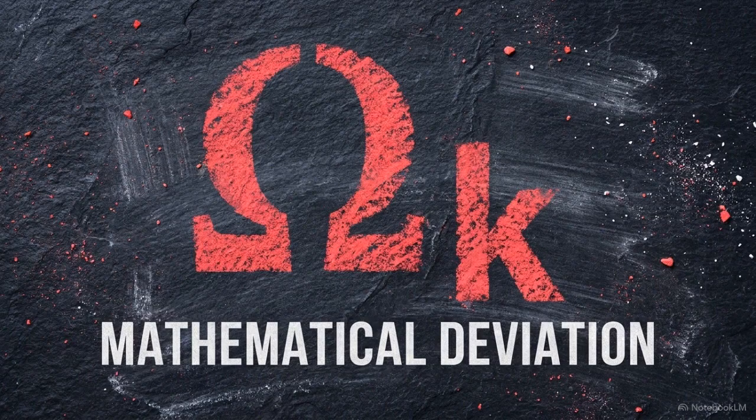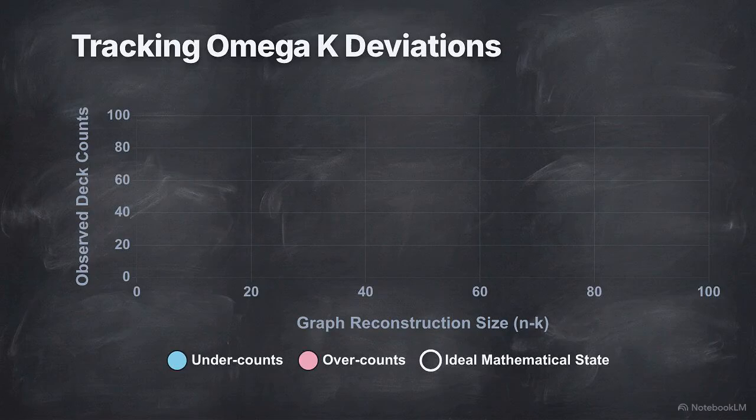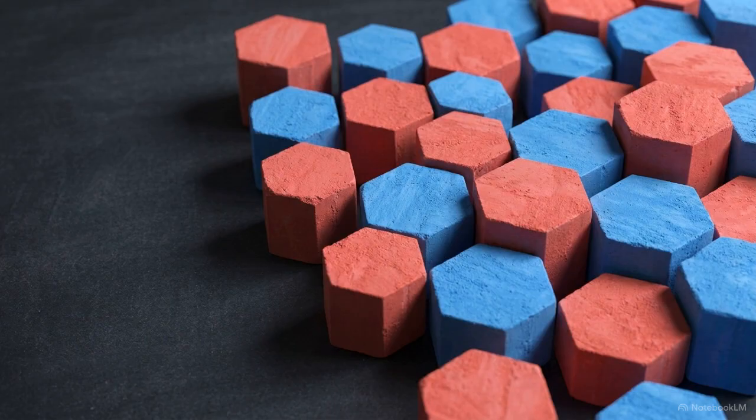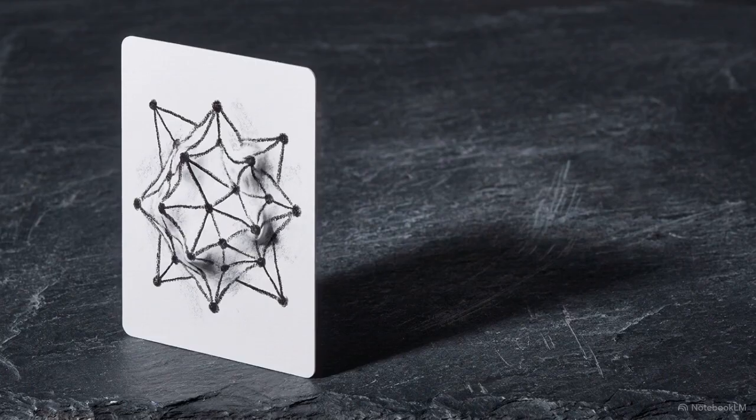But the reality of the calculation introduces the final term, omega k, the entanglement obstruction. Omega k isolates the exact deviation from the ideal, the strict numerical tally of every overcount and undercount generated by the isolated cards. This term is not a random glitch. It is the mathematical manifestation of vertex-deleted subgraphs actively misreporting their own shortest paths.